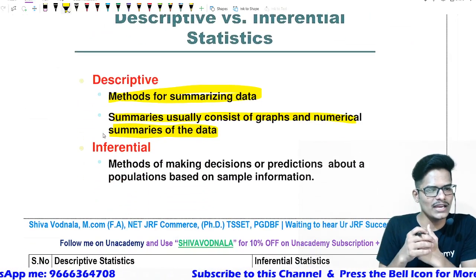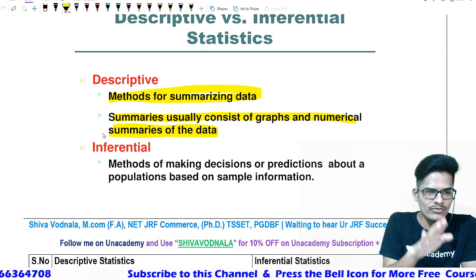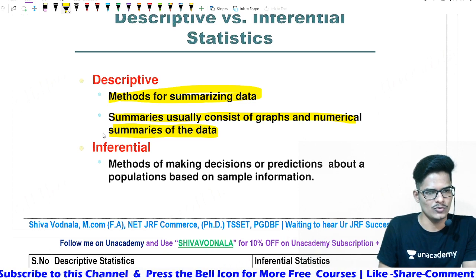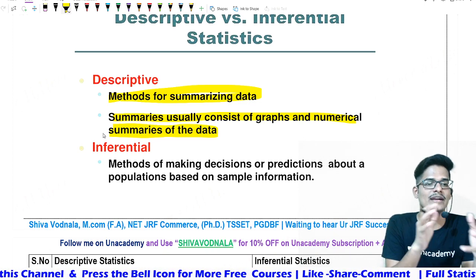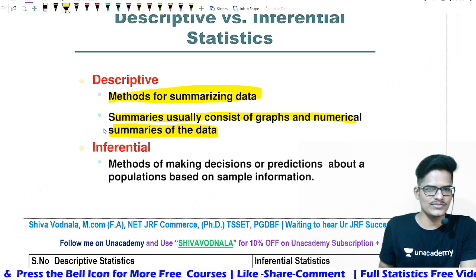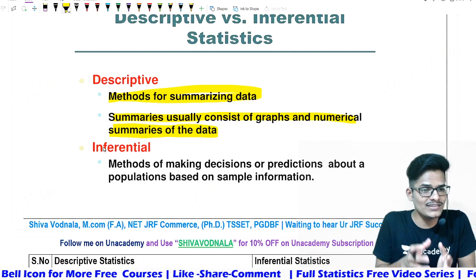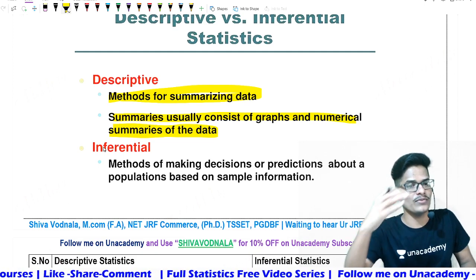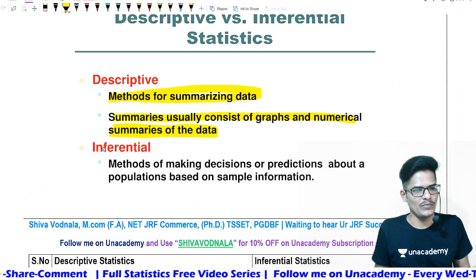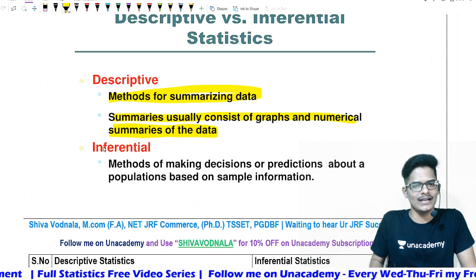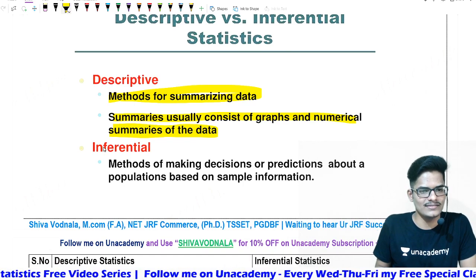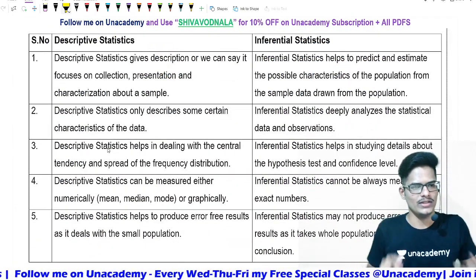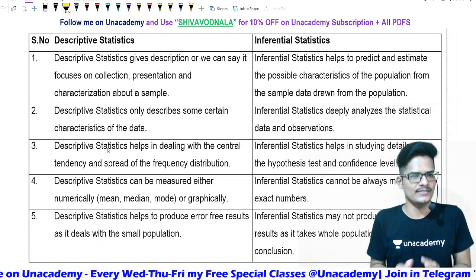Then what does it mean by inferential statistics? Don't worry, I will be giving each and every point a clear-cut distinction with an example. Let me define first what you mean by descriptive. This is a method of summarizing the data, whereas inferential is the task of making a conclusion from the summarized and analyzed data, drawing a conclusion and taking decisions based on the sample information.